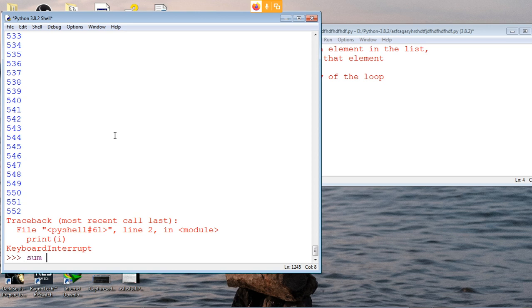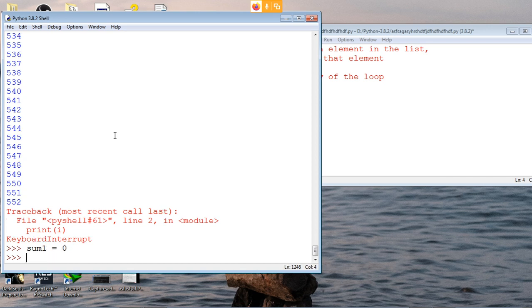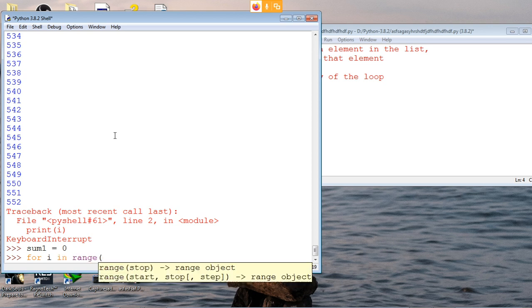First, obviously we need to find the sum, so we need to create some variable called sum. I won't call it just sum, because sum turns out to be some function, so it might be weird. Let's just write it as sum1, and we'll start it at 0. Because I can use loops here, and for the first 10 numbers, it's range 11.